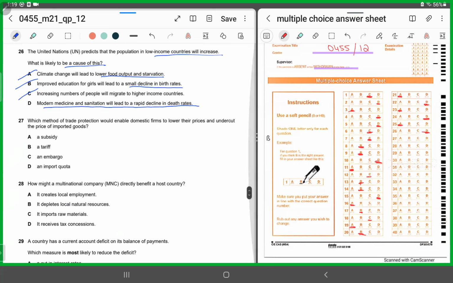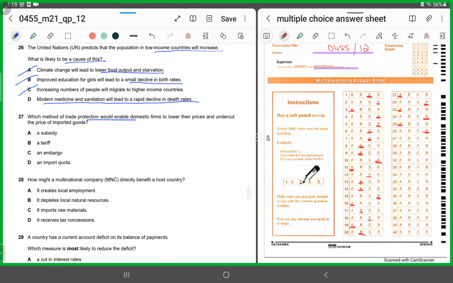27. Which method of trade protection would enable the domestic firms to lower their prices and undercut the price of imported goods? Tariff, embargo, and import quota are all going to increase the price of imported goods, so we'll chop all of these three. It's only with a subsidy that the firm would be able to combat the imported product by undercutting its prices. So for 27, it has to be A.